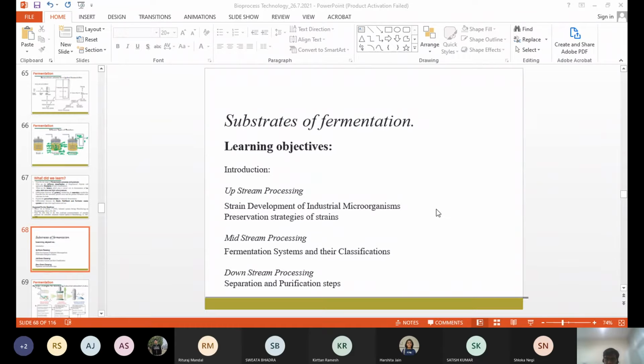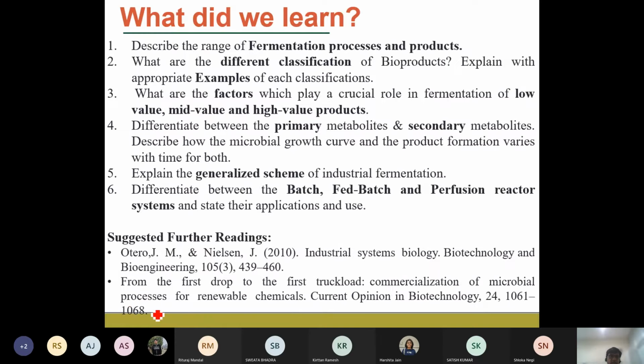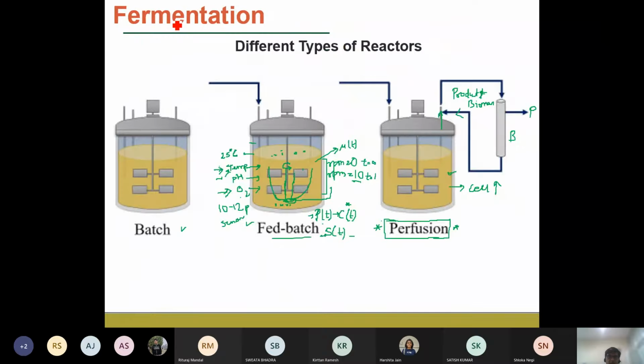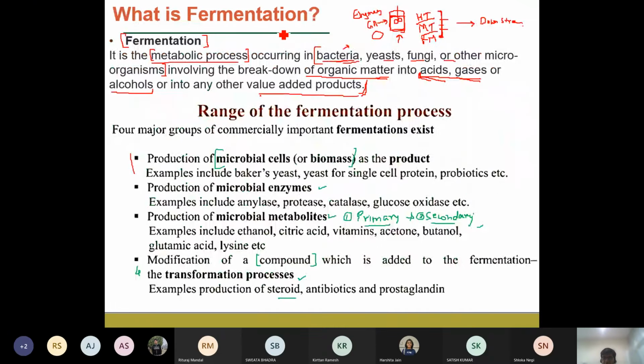Okay. So let us start our class today. Before starting our class, let us briefly look into what we have been studying in the last class. In the last class, we studied what fermentation is, and what ranges of products can be produced from fermentation.